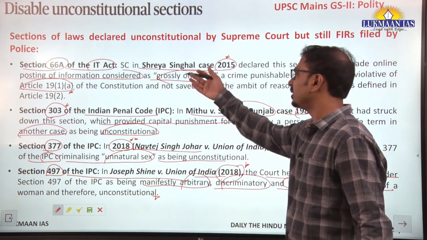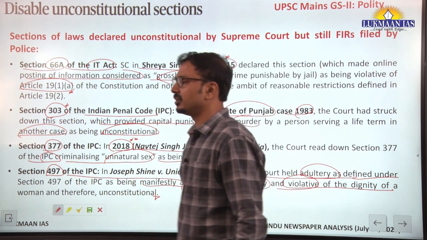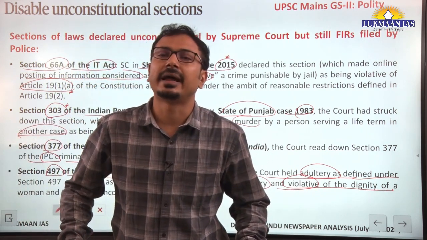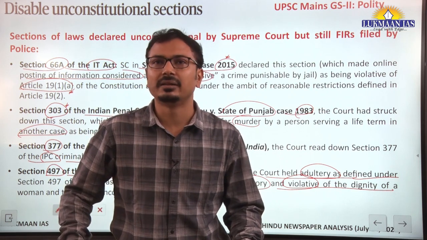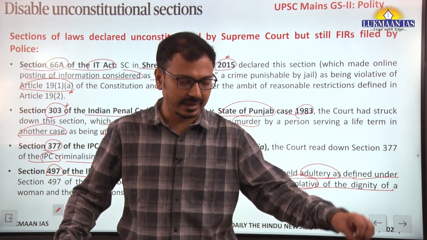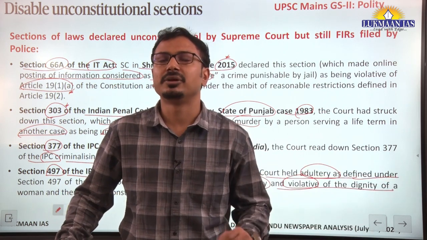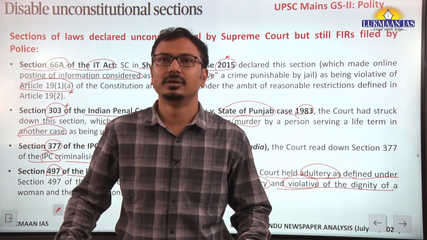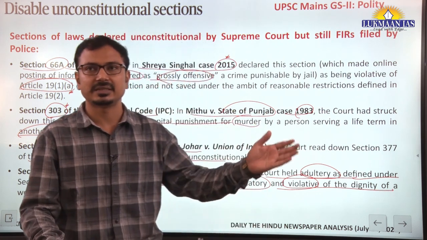So try to remember two to three such particular sections of different laws declared unconstitutional that are still being invoked by the police, and even the lower judiciary is unaware that a particular section has been declared unconstitutional by the Supreme Court or higher judiciary. Recently we discussed one such article.